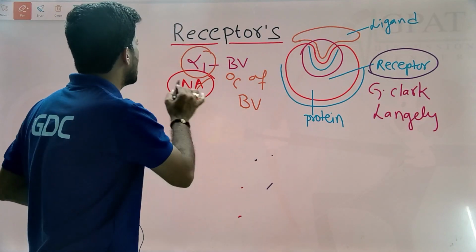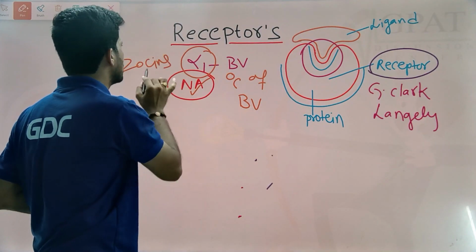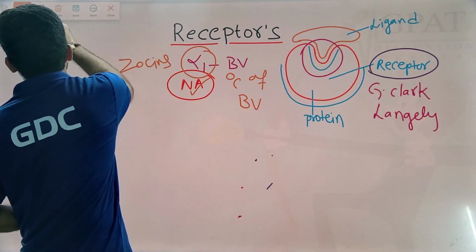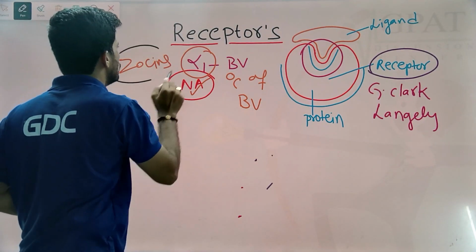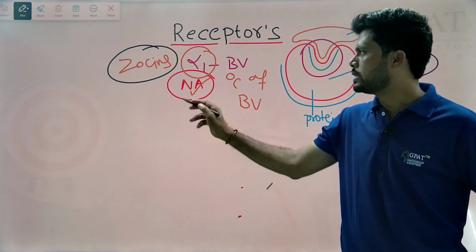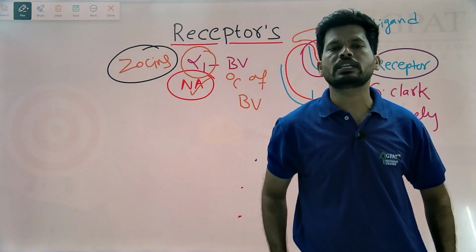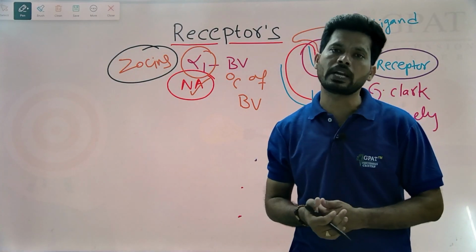That's why selective alpha 1 blockers, like the zosins, alfuzosin, terazosin, doxazosin. These drugs block the alpha 1 receptors present in the blood vessel and help in the treatment of high blood pressure as well as severe hypertension.